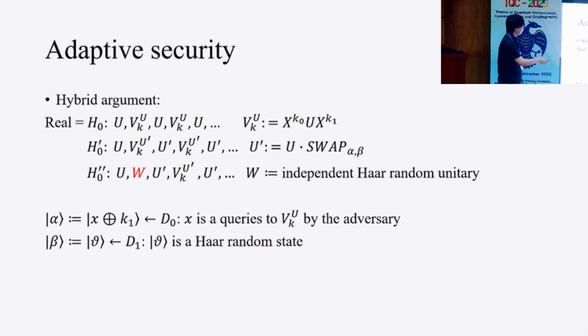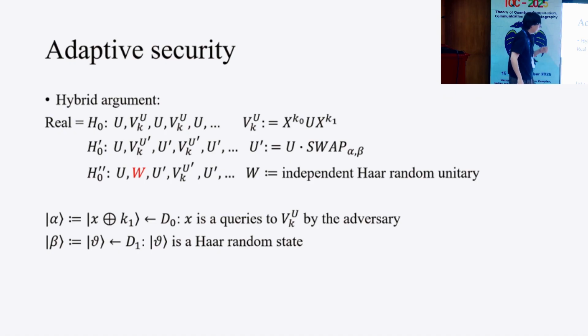Here, k1 corresponds to the secret key k, and x is the query to V_{K,U} made by the adversary for the first query. The distribution D1 is just the Haar measure, namely it just outputs a Haar random state.